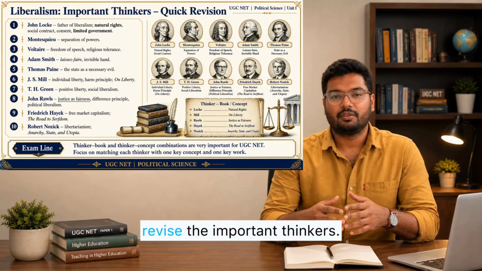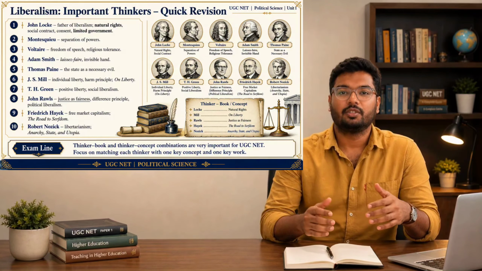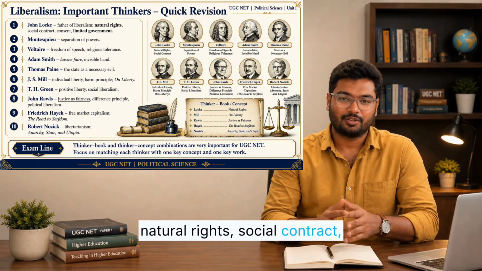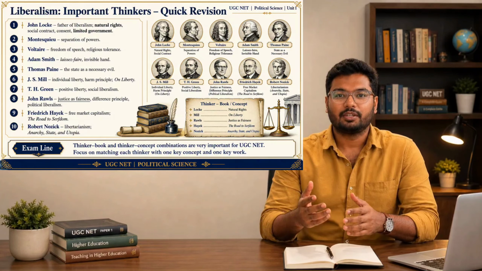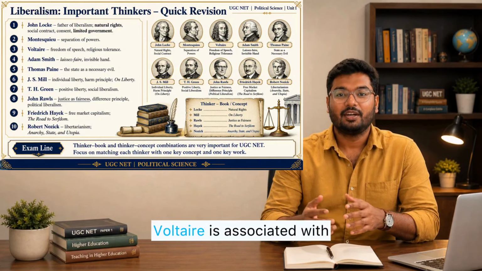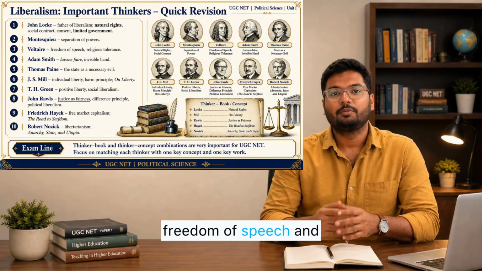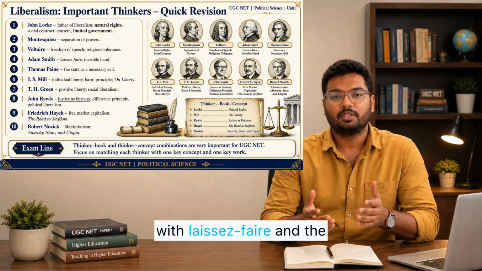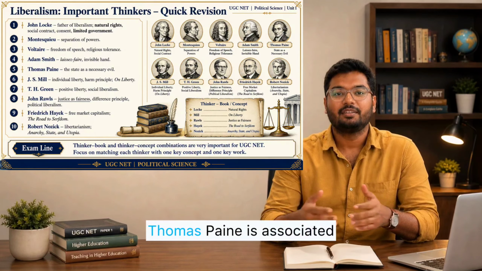Now let us quickly revise the important thinkers. John Locke is the father of liberalism. He is associated with natural rights, social contract, consent, and limited government. Montesquieu is associated with separation of powers. Voltaire is associated with freedom of speech and religious tolerance. Adam Smith is associated with laissez-faire and the invisible hand.